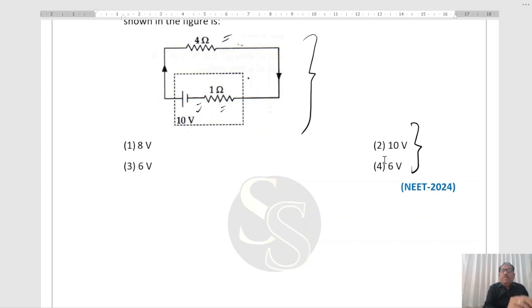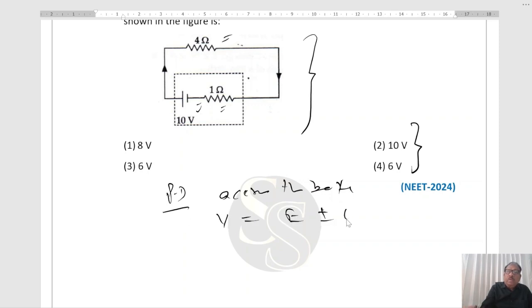First of all, whenever we have to find the potential difference across the cell, the potential difference across the battery, be very, very careful. V equals E plus minus Ir. Plus sign is considered for charging.